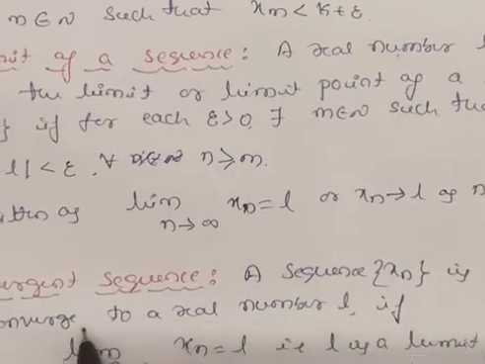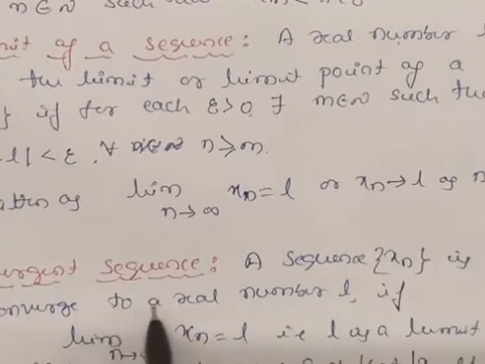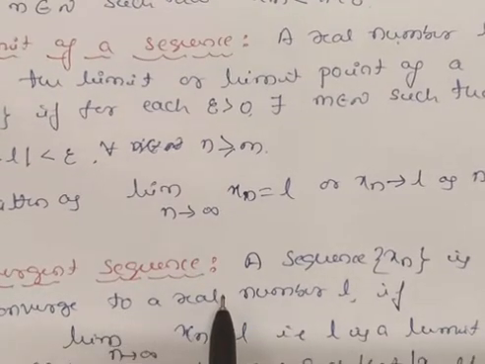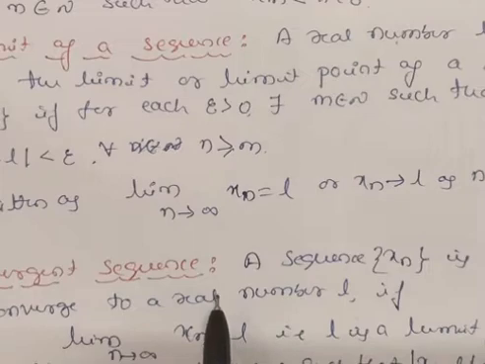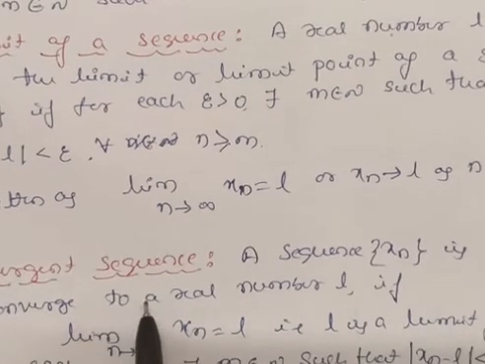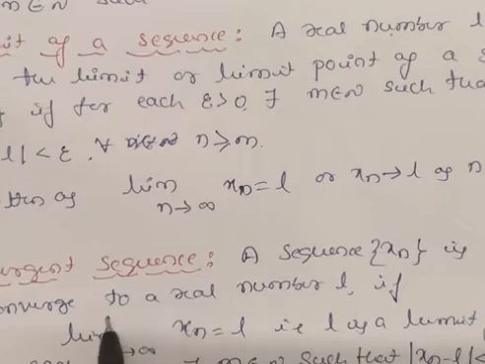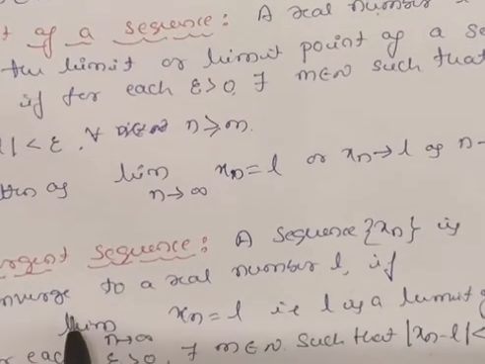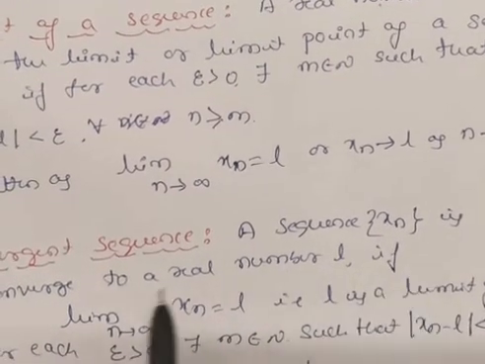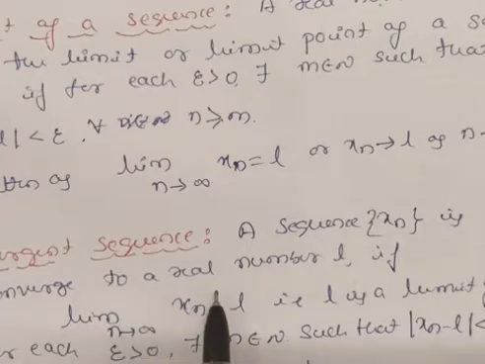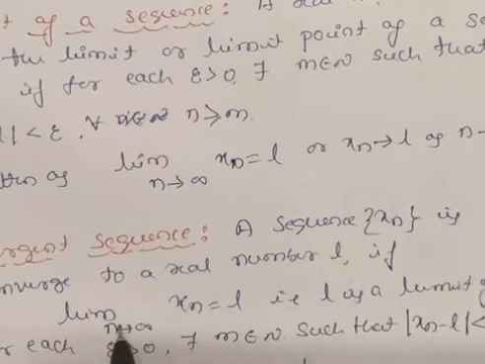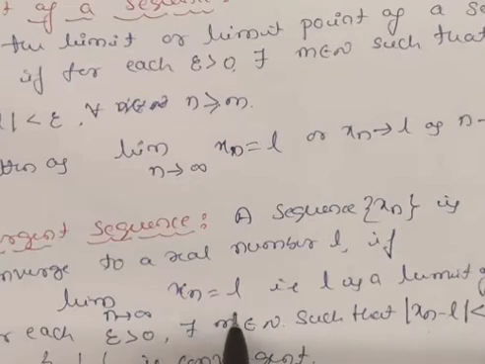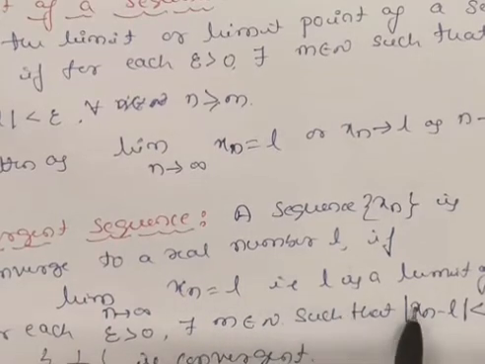Next comes convergent sequence. We know convergent and divergent; you studied this in the last semester also. In limits, you studied convergent limit, divergent limit, all those things last semester. So here, a sequence xn is said to converge to a real number L if limit as n tends to infinity of xn is equal to L. That is, L is the limit of the sequence.